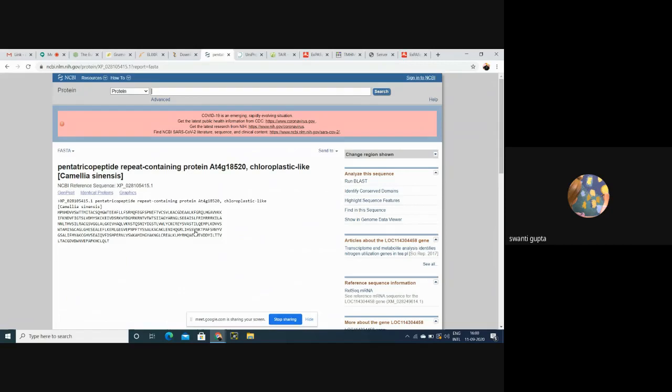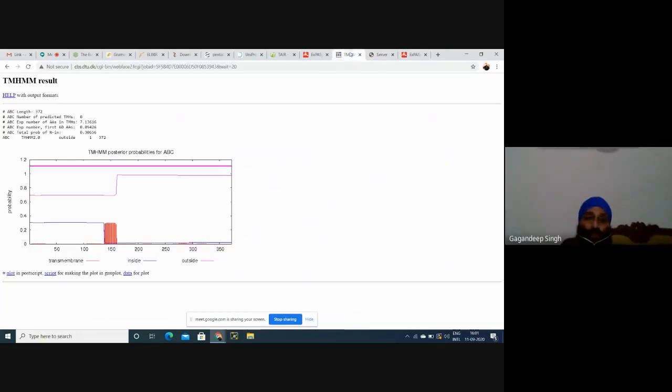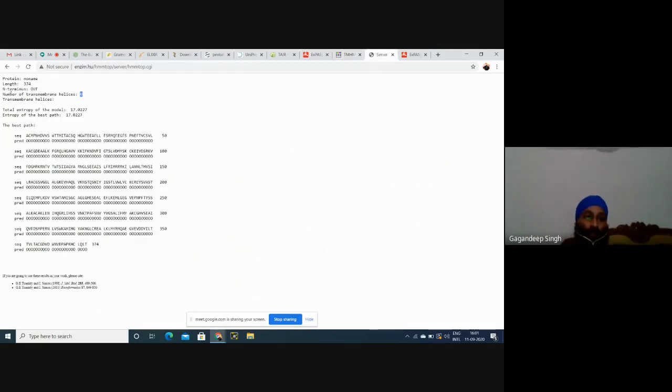Okay. And sir, for the TMHMM, we got that graph, it was between transmembrane and inside at around 150. But in HMMTOP, it was saying that it is not a transmembrane protein. No. This is the number of predicted TMHMM helices: how many? 0. Then for HMMTOP, number of transmembrane helices is 0, means our result is accurate. Okay, sir.